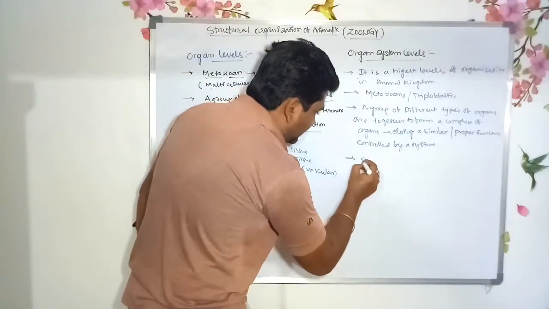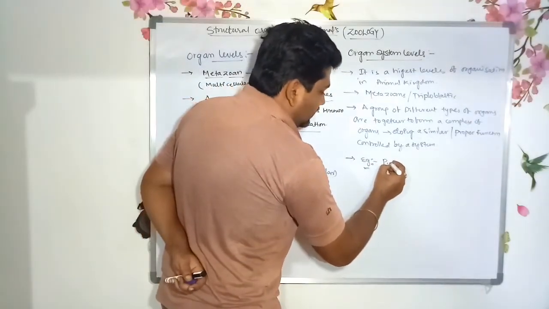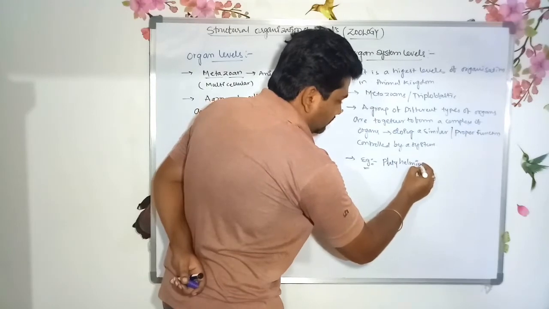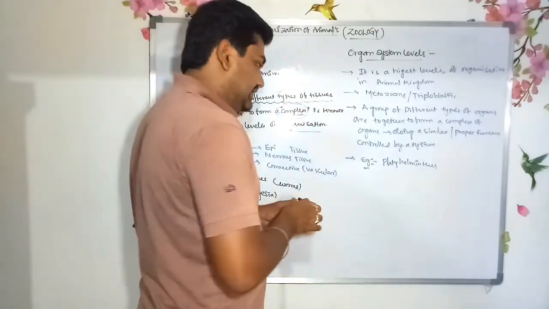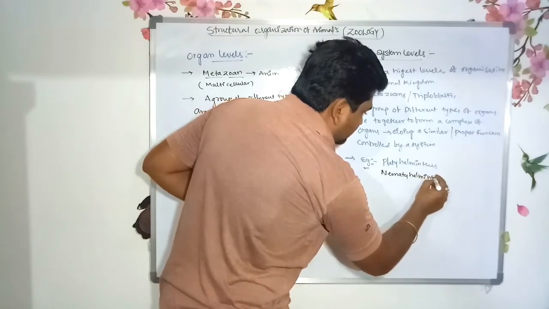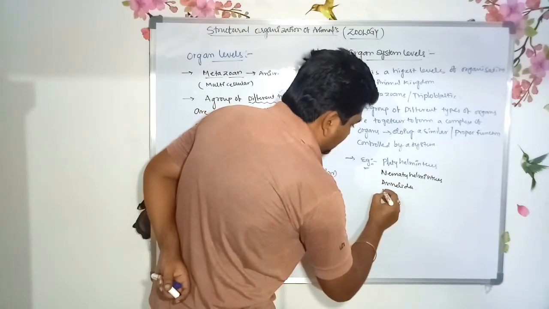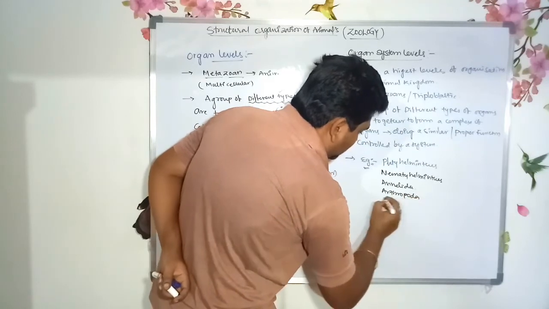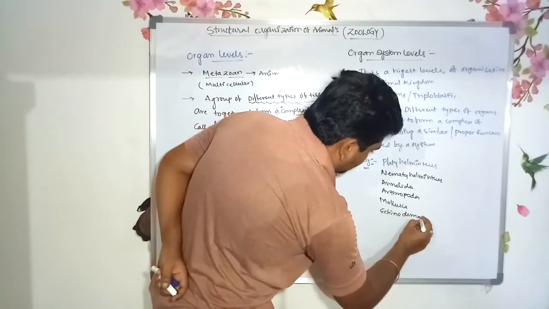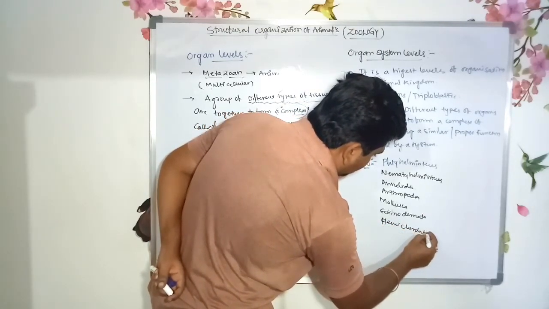This type of organization is seen from Platyhelminthes to Chordata. That is, Platyhelminthes, Annelida, Arthropoda, Mollusca, Echinodermata, Hemichordata, Chordata.